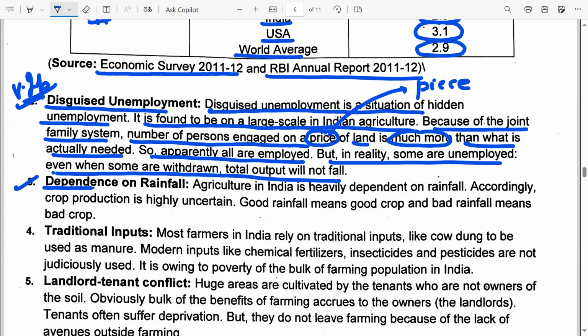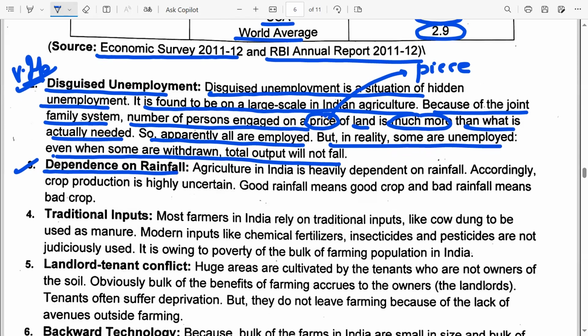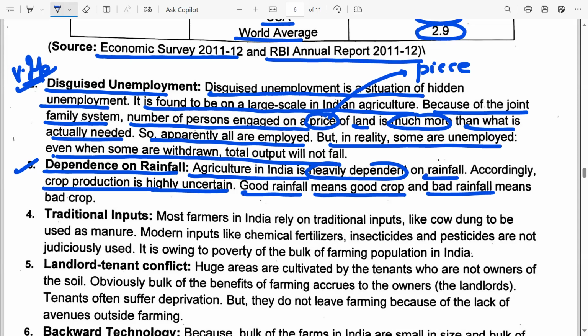Point number 3, dependence on rainfall. We have even done this in our lectures on the agricultural Indian economy on the eve of independence. The agricultural sector in India is heavily dependent on the rainfall. That is why crop production is highly uncertain. If the year consists of good rainfall, good monsoon, it means that there is good crop production. A bad rainfall or a drought situation would mean that there is bad crop production. So this is one of the features of the Indian agricultural system.